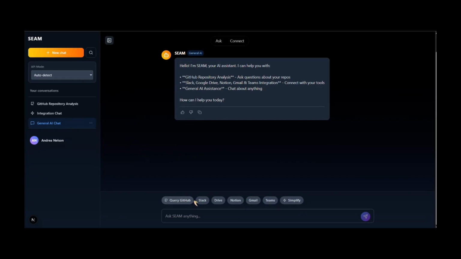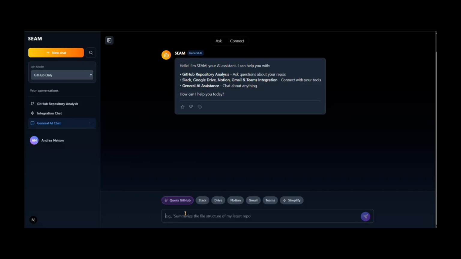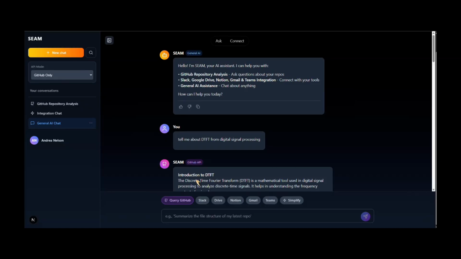Here we can see we have the options to query GitHub, Slack, Drive, Notion, and every other tool. Let's start with GitHub itself. Now that we have added our DSP signal lab records in that, suppose we want to ask, tell me about DTFT from digital signal processing. Then it would fetch all the code base that it has from my GitHub, find the related codes, and summarize all of them.